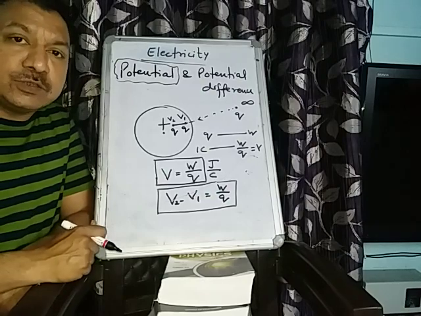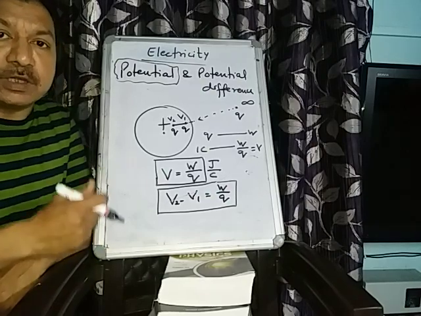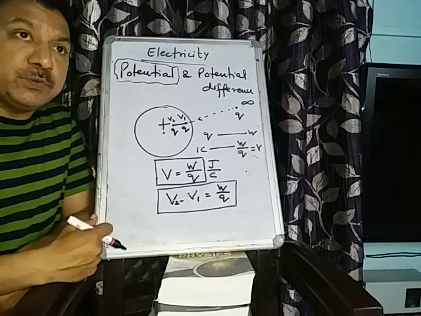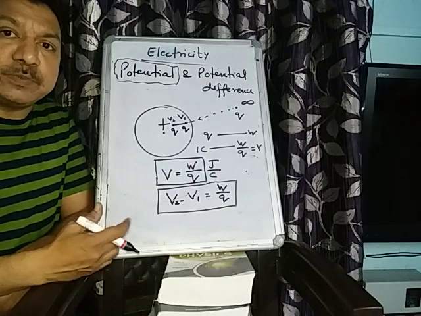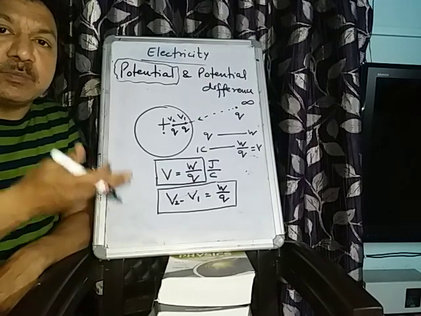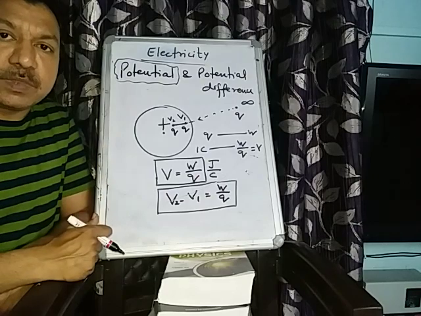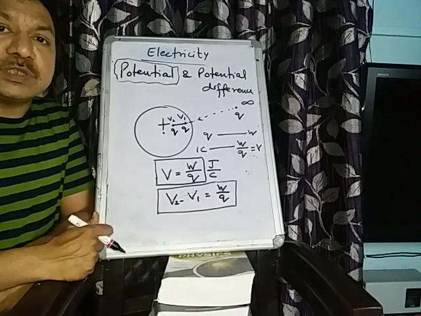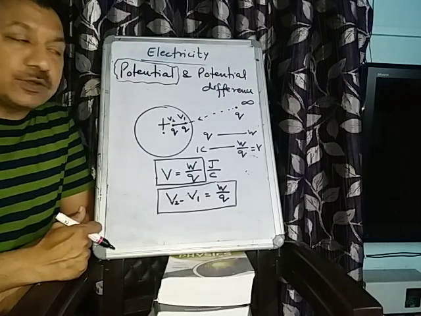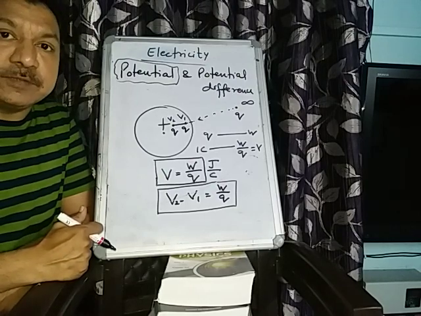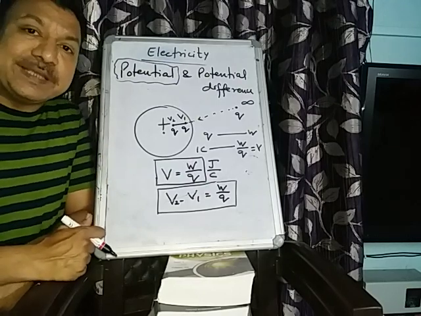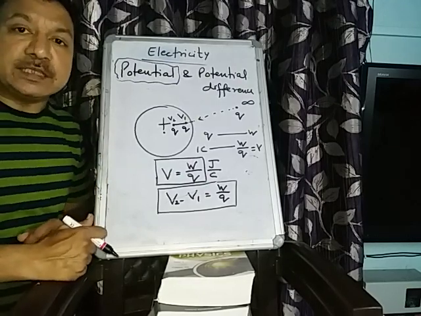As soon as it starts losing electrons, and if you keep taking electrons out, it means it is getting gradually more positive charge. So the positive character of the substance starts increasing, and when it becomes highly positive, you may say that its potential is increasing.